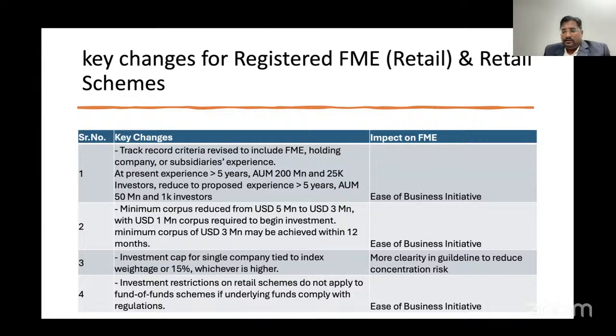Earlier there was ambiguity about whether an associate or the fund management entity should invest into a single entity, or a major chunk of the fund in one associate, one segment or any one sector. Now it has been clarified to minimize the risks: investment cannot be more than 15% of total corpus, or more than the index weightage. This is also more clarity and guidance given by the regulator.